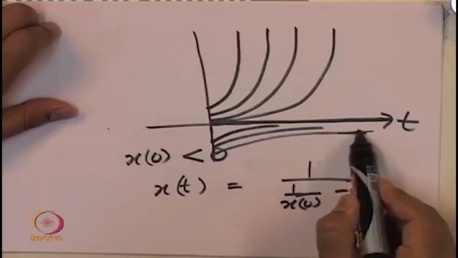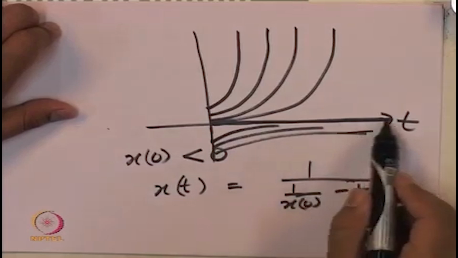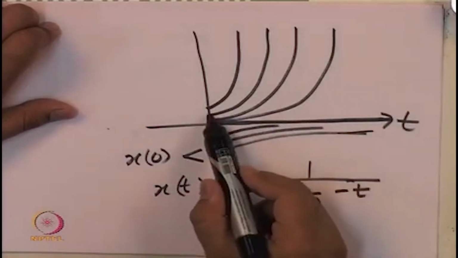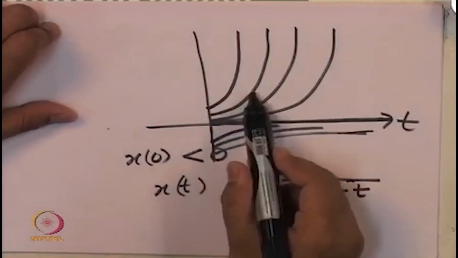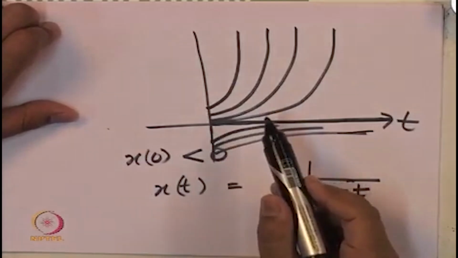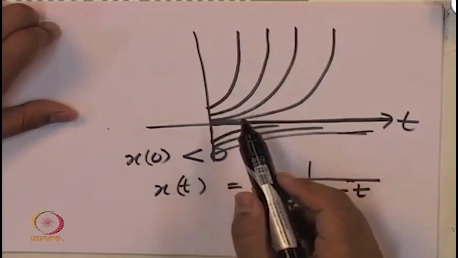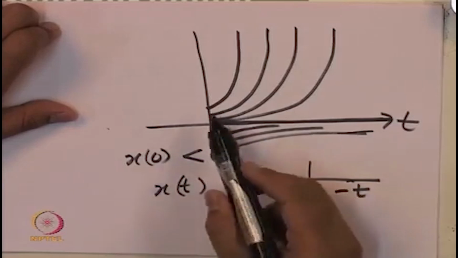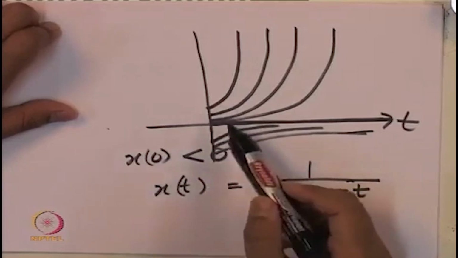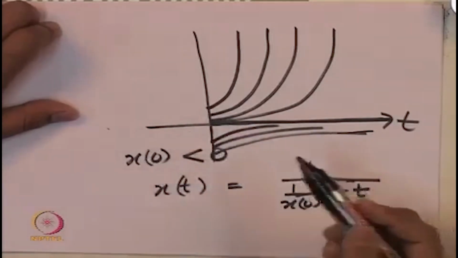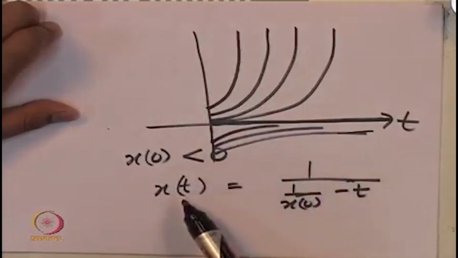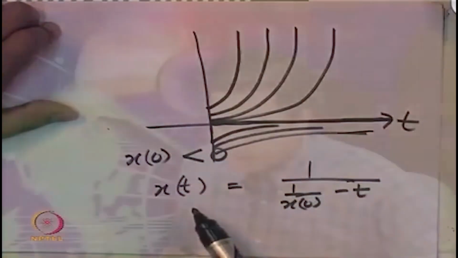They are not becoming unbounded in finite time and they are all approaching 0. But if x of 0 is positive, then the solution grows and becomes unbounded in a finite amount of time, and hence we cannot have global existence of solutions when the initial condition is positive, but it appears we can have global existence of a solution when x of 0 is negative.